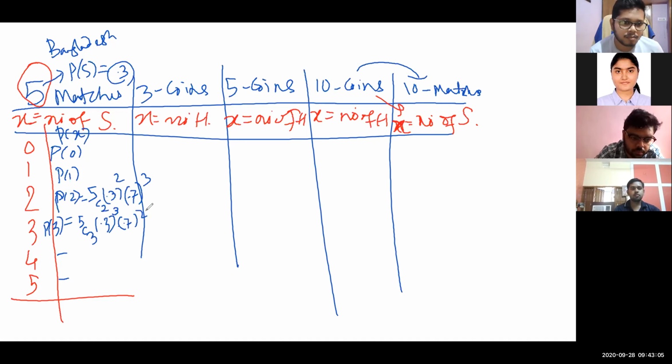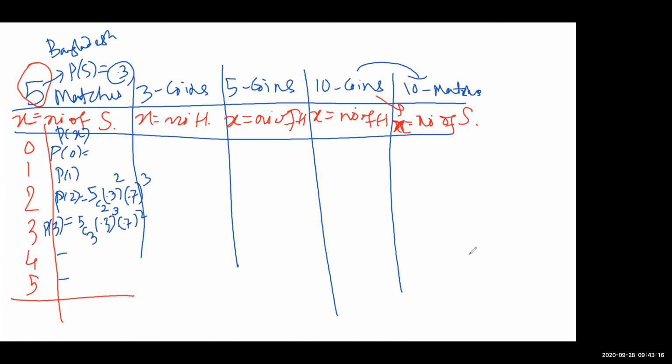Nilesh Kumar take over, save time. What is P0? Please, all of you save time. Nilesh, can you hear me? Yes, sir. 5C0 into 0.3 to the power 0. Very good. Jaldi bol. Into 0.7 to the power 5. Harsha Singh, take over. Harsha Singh, you are there.